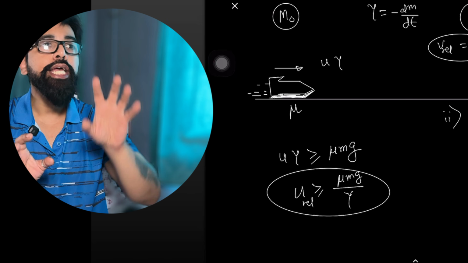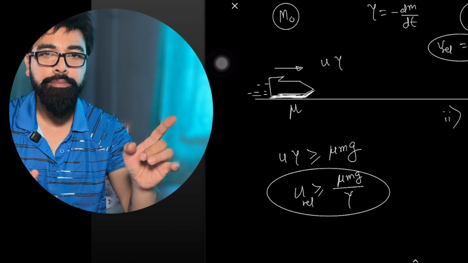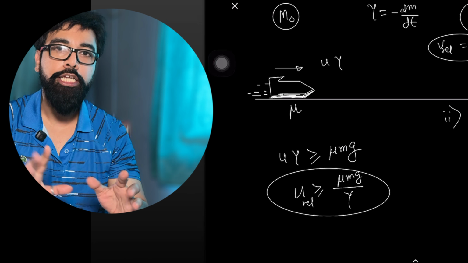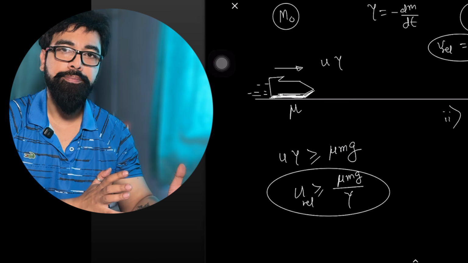So I'll repeat again, as long as the force exerted by the fuel exhausted, which is u gamma, is more than mu mg, the rocket keeps on moving along the i cap direction.